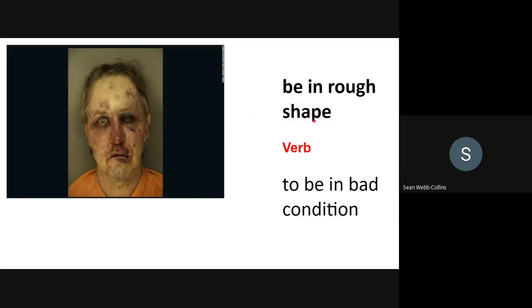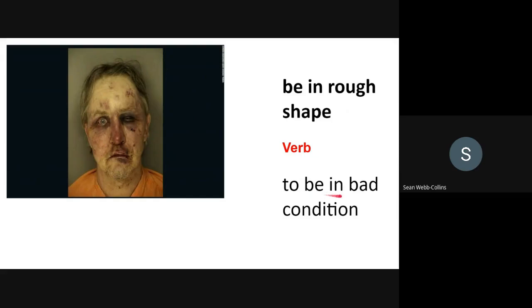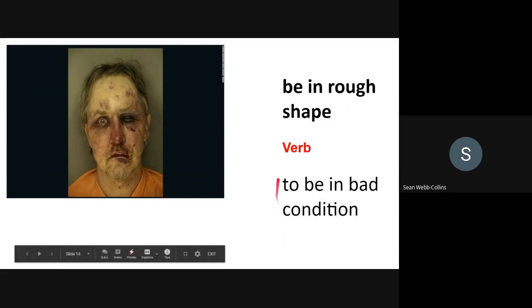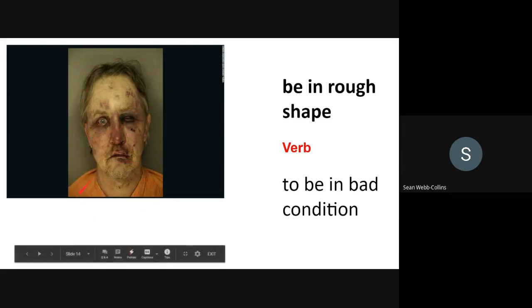Be in rough shape. Verb, it means to be in bad condition. For example, this guy looks to be in real rough shape. It looks like he got into a fight.